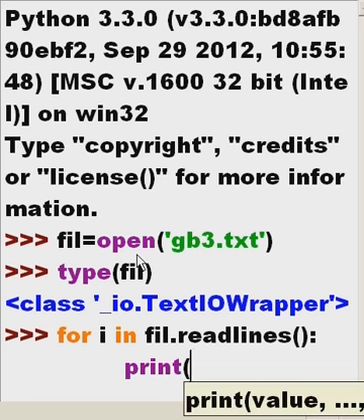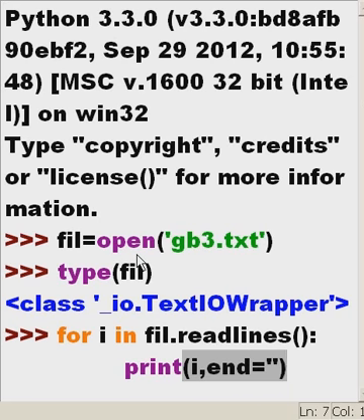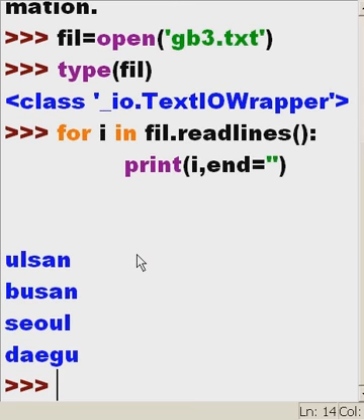This is what I want you to do. Print out I, and then the end of the file will be equal to single quote, close parens. All right, so it knows what to do when it gets there, which is to stop. Enter, enter, and out come the parade of hits. So I said read lines in the file, and for each one of the I's, print out that I, and remember at the end of the file is the single quote. That's where you stop. All right, that looks nice.